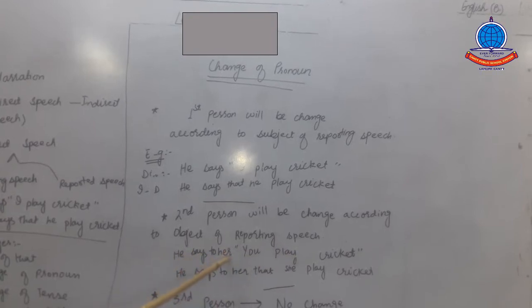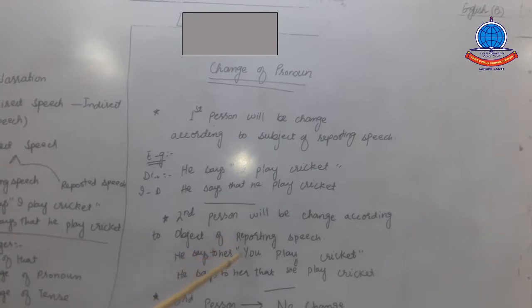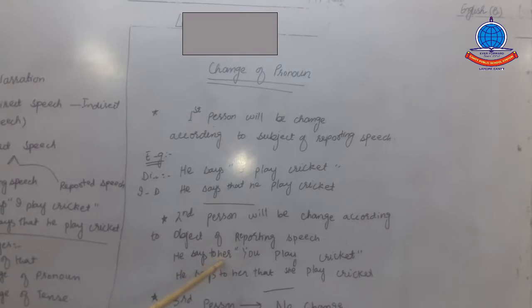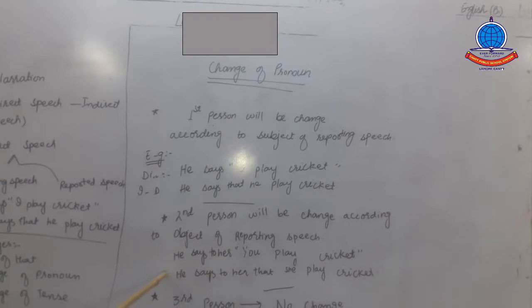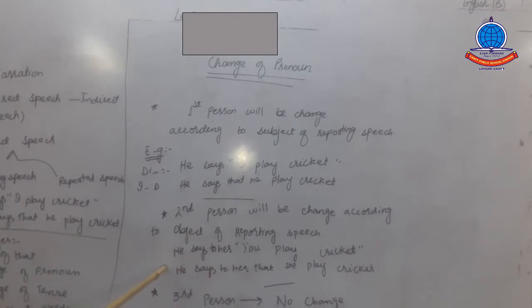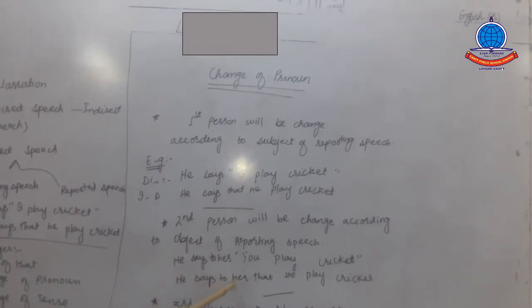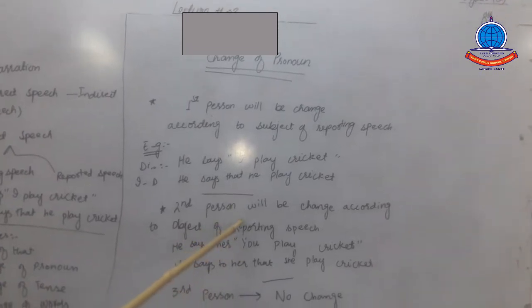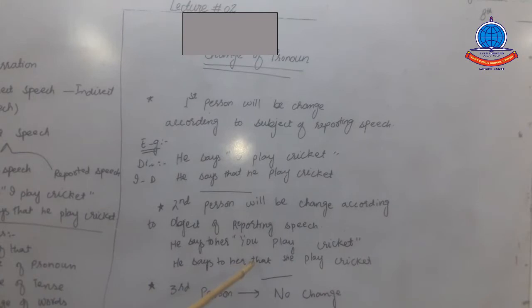Look at the object, because the second person "you" will be changed according to the relevant case of the object of reporting speech. The object in reporting speech is "her." So we'll change this direct speech into indirect speech. "He says to her" will stay as it is, and in the place of inverted commas we will mark "that."